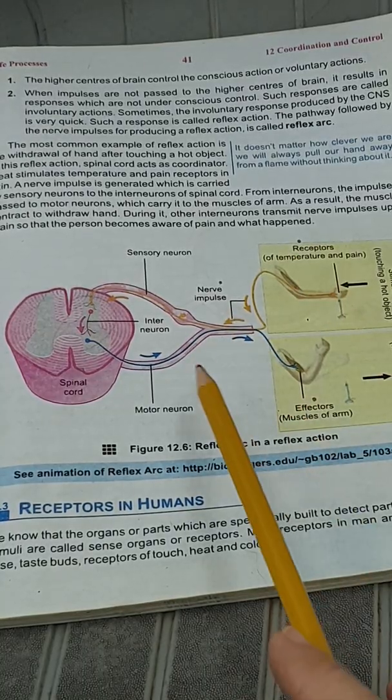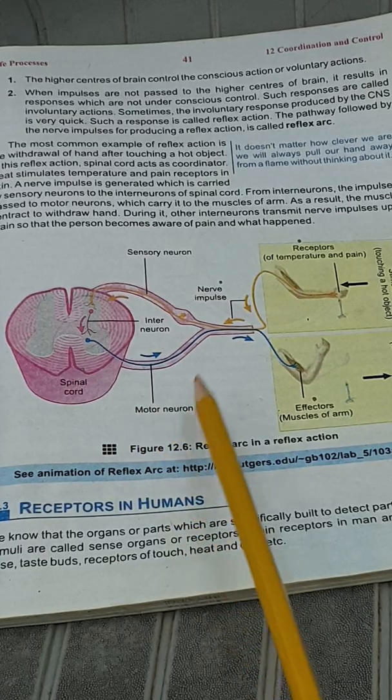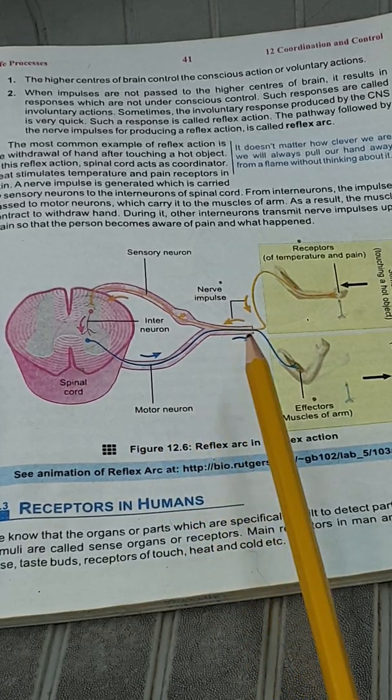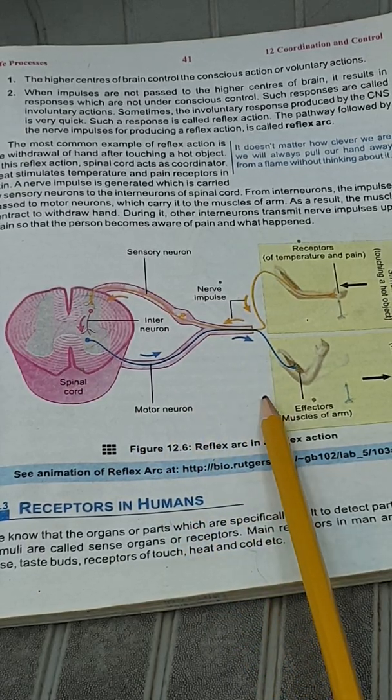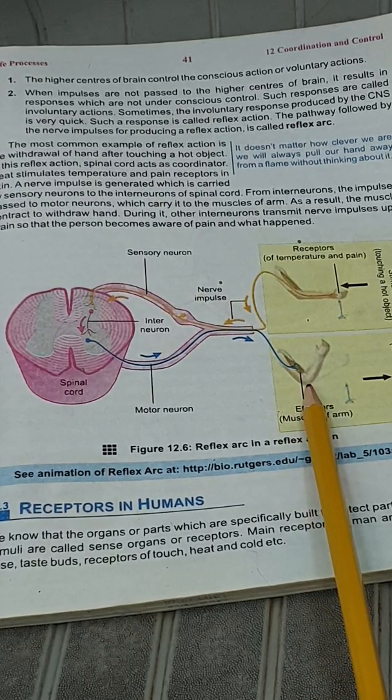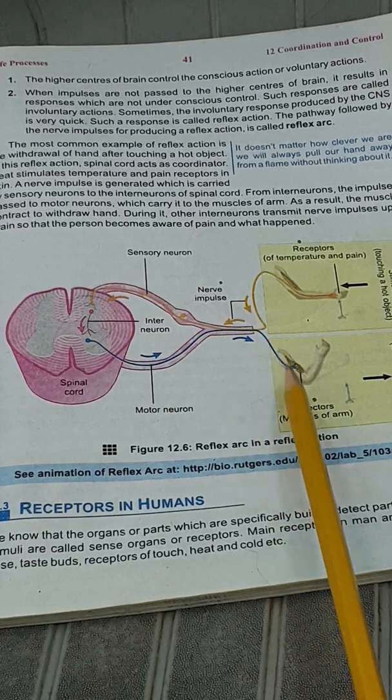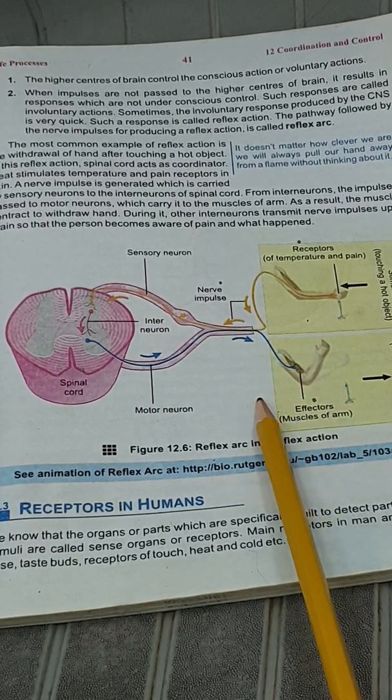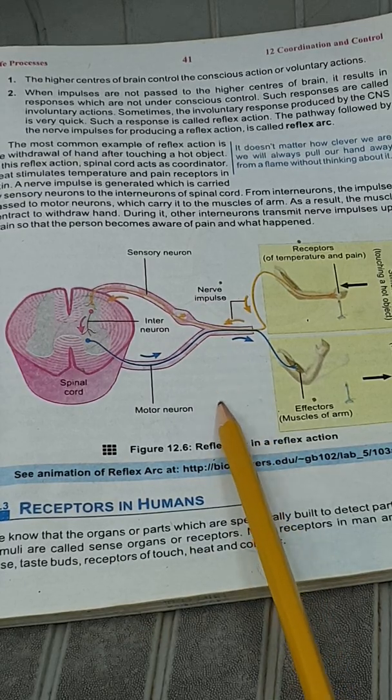The next topic in our book is the reflex action. This is an action which takes place in a situation in which the messages are not conveyed to the central nervous system, especially the brain.